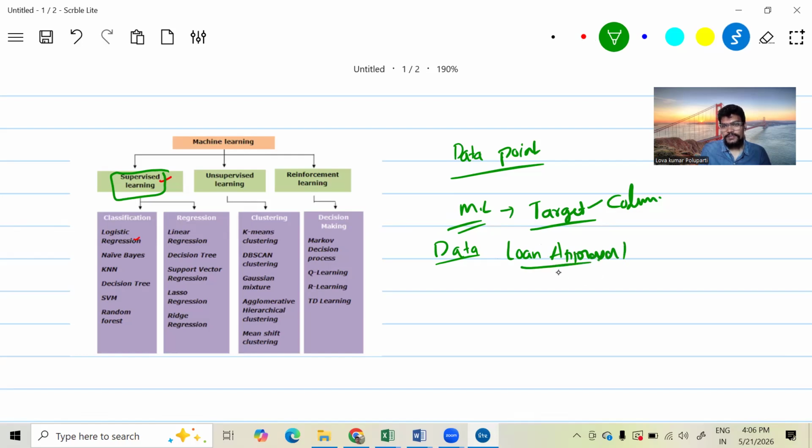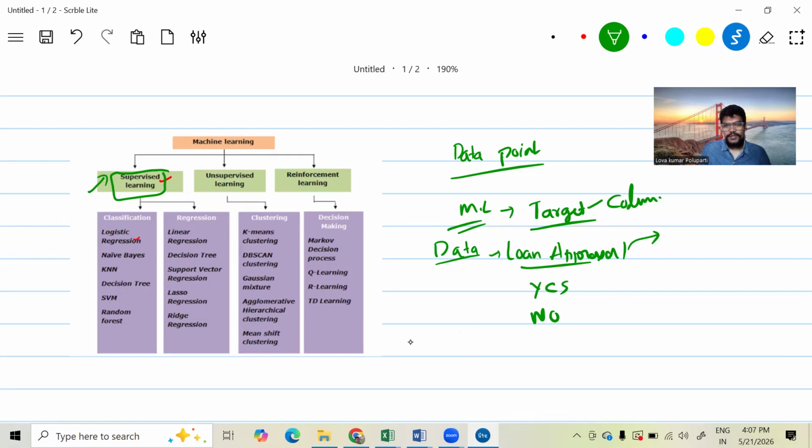Someone is applying for a loan, and the target variable is loan approval, which may have yes or no. So this is the supervised column, and this loan approval will be achieved from the other columns by using a supervised machine learning algorithm.